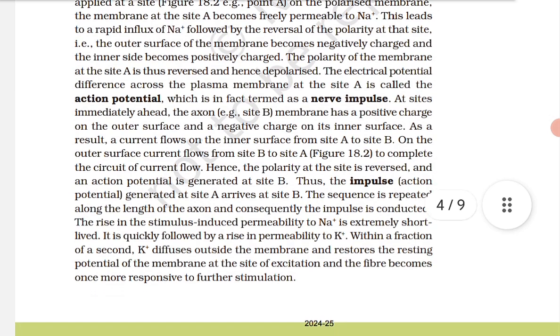The rise in the stimulus-induced permeability to sodium is extremely short-lived. It is quickly followed by a rise in permeability to potassium. Within a fraction of a second, potassium diffuses outside the membrane and restores the resting potential of the membrane at the site of excitation, and the fiber becomes once more responsive to further stimulation.